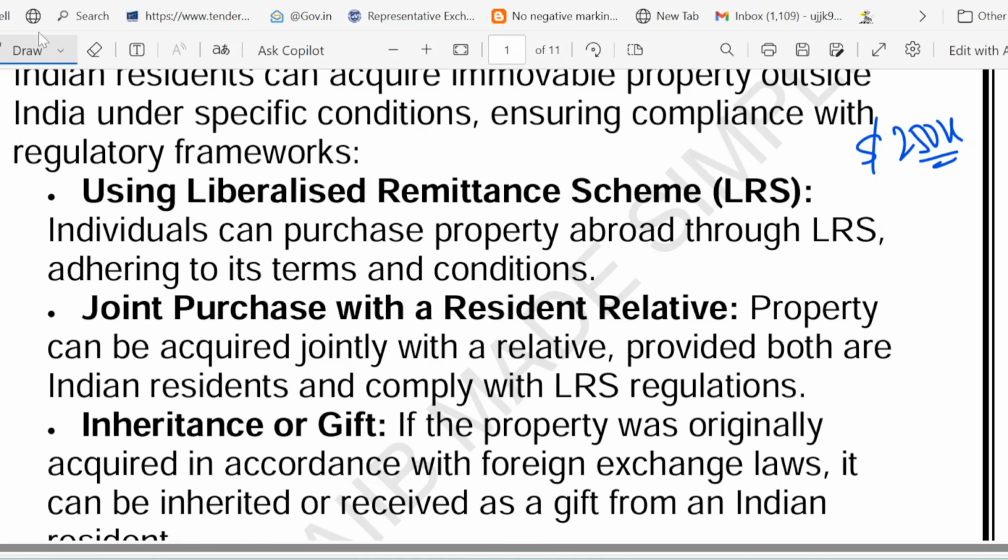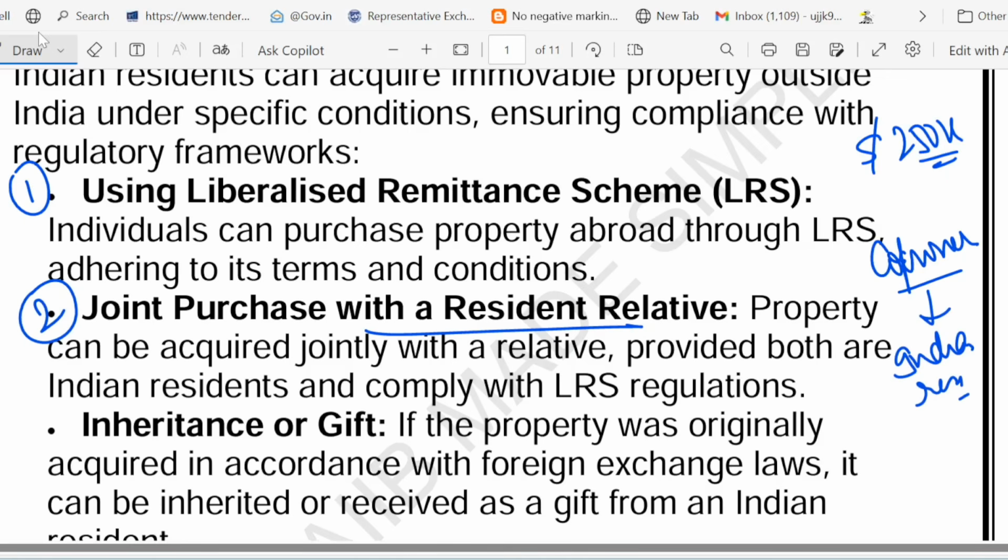Second thing is joint purchase with a relative. This is another technique of acquiring an asset abroad, which means you can buy property jointly with an Indian resident relative. So you and your brother, both Indian residents, pool LRS funds to buy a holiday home in Spain. But the co-owner must also be an Indian resident. This is very, very important, that the person who is owning with you, the co-owner, must also be a resident. No NRI or foreigner is allowed under this rule. That's why I'm again highlighting this, jointly with a relative. He should be an Indian resident.